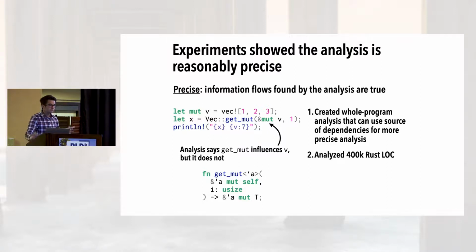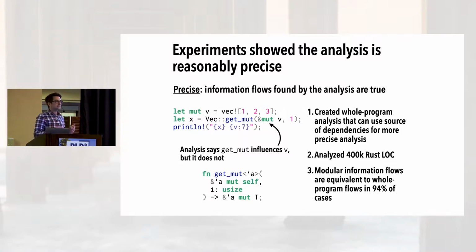We took these 2 analyses, modular and whole program, and ran them on every variable in every function in 400,000 lines of code taken from popular Rust code bases. Then for any given variable, we could say, what are the information flows computed by one analysis versus another? And the basic finding is that in 94% of cases, they were exactly the same, that the modular analysis produced the same result as the whole program analysis. Another way of looking at it is that given a program written under the discipline of ownership types, you don't lose much information by only looking at the type. If a function says it's taking a mutable pointer, it is probably going to mutate that object.